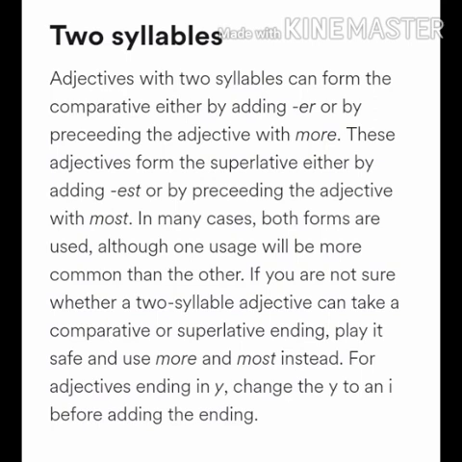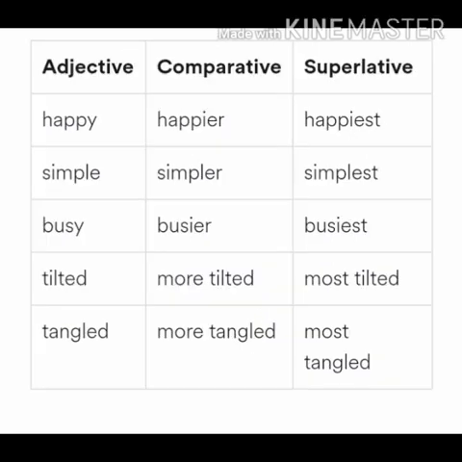In many cases, both forms are used, although one usage will be more common than the other. If you are not sure whether a two-syllable adjective can take a comparative or superlative ending, play it safe and use more and most instead. For adjectives ending in y, change the y to an i before adding the ending. So one thing that is clear is that for one syllable adjectives we add er or est, but for two syllable or more than two syllable words we add more or most.